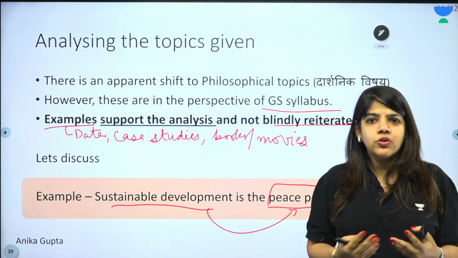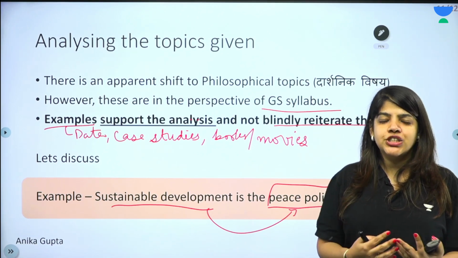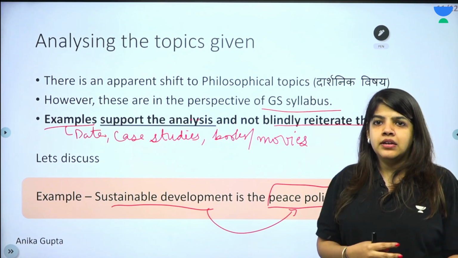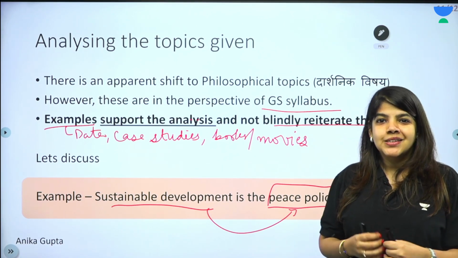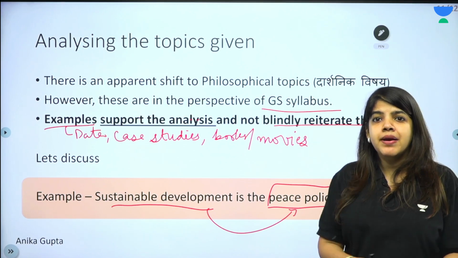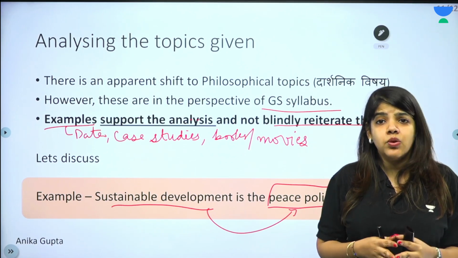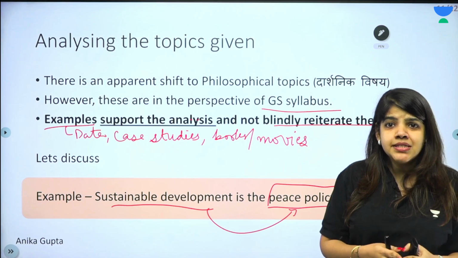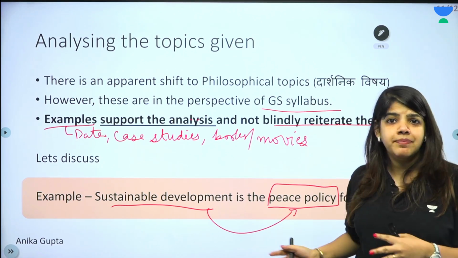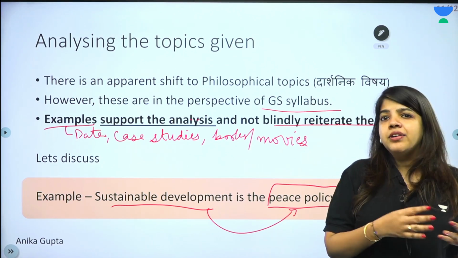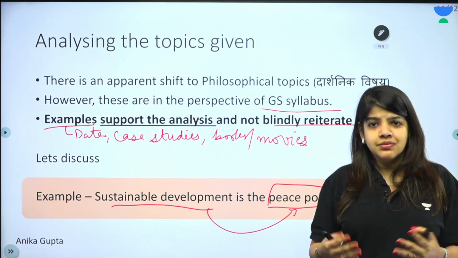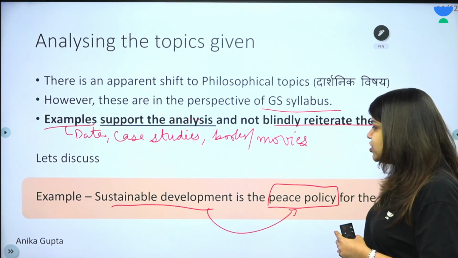It is important in today's time with globalization, with pollution, with overuse of resources. So it's important for sustainable development across countries, everywhere in the world. And when this happens, there's going to be peace. Peace shall prevail. Otherwise, one country lacks resources, it goes to war. So, peace policy for the future.